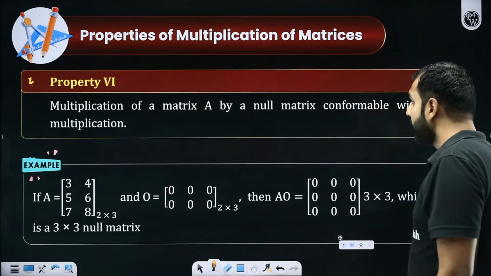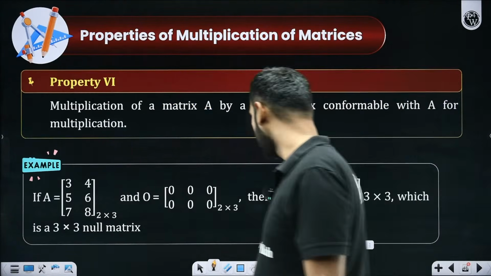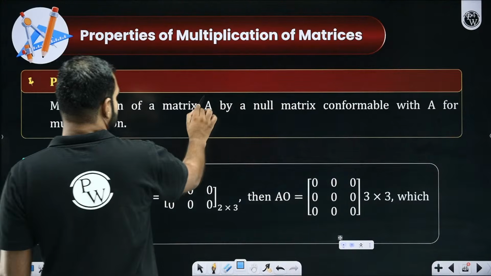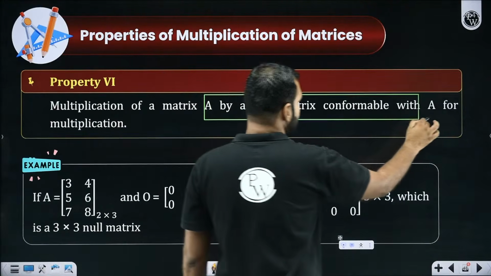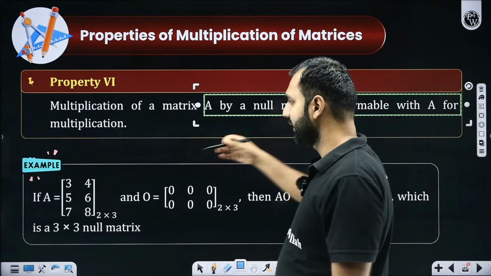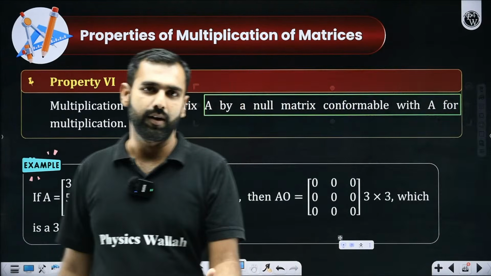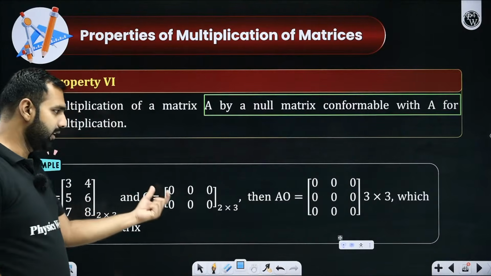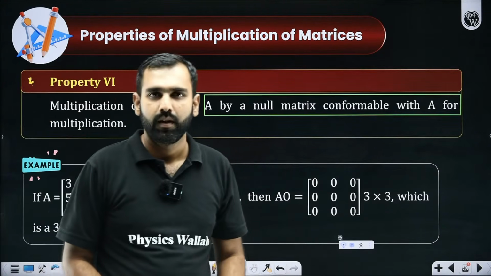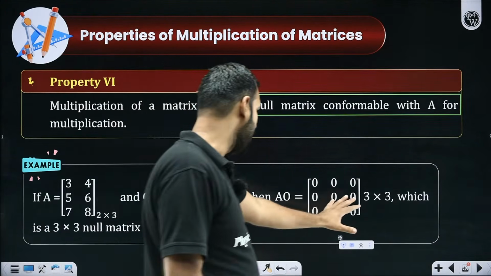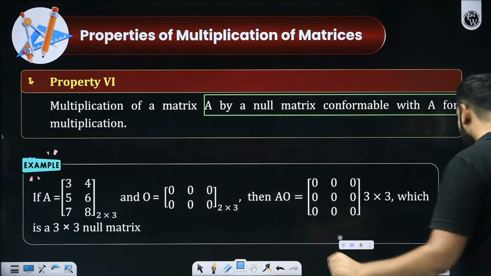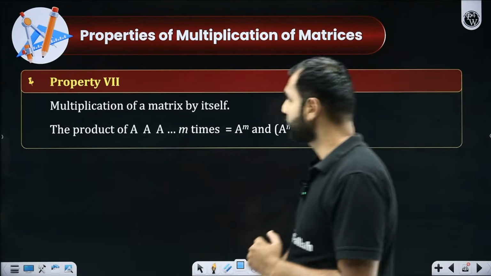From here, when I move ahead, let's talk about a few more properties. What are they? Multiplication of a matrix A by a null matrix, which is conformable with A for multiplication, always gives you null. So if you are multiplying A with null, it will be null. I hope you got this. It is absolutely simple and understandable. With this, I hope you understood this as well.